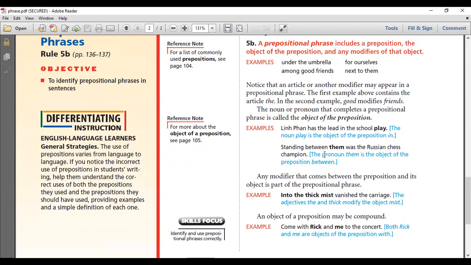Standing between them was the Russian chess champion. Where is my prepositional phrase here? Adam Wasif, please. Between them. Good job, between them. What is the preposition, Adam? Between. And the object of preposition? Them. Good job. I know that this is a prepositional phrase because the object of preposition in this case is a pronoun, and in the previous case it's a noun.